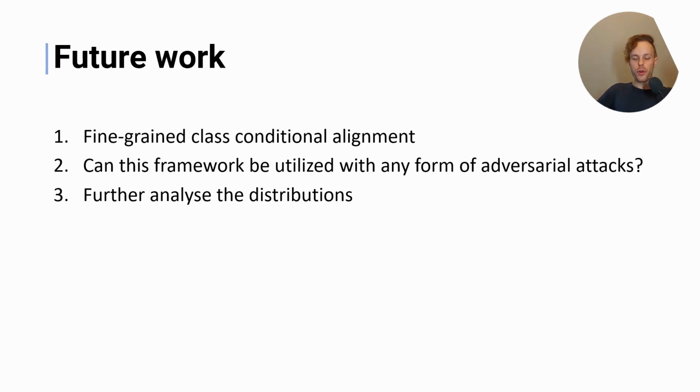So for future work, we would like to test fine-grained conditional alignment. So for example, what happens if LDist is between class 0 from the base domain and class 0 of the adversarial domain? We want to see if our defense technique is also robust against other types of adversarial samples. And also we want to do more analysis on the distributions.